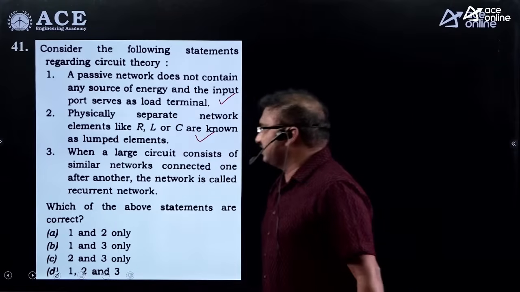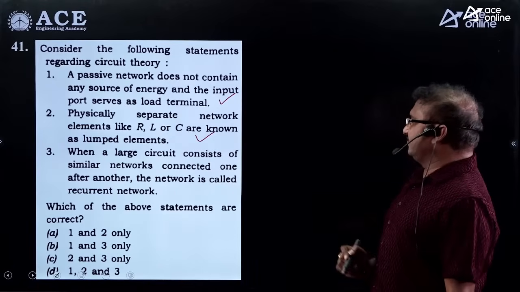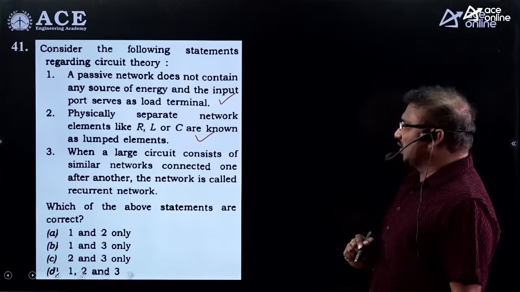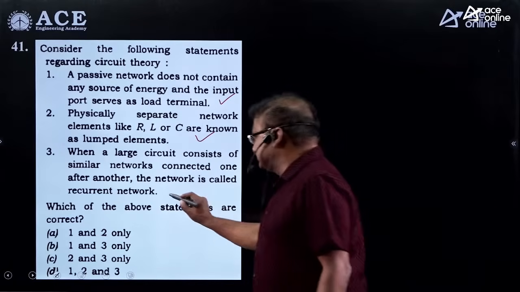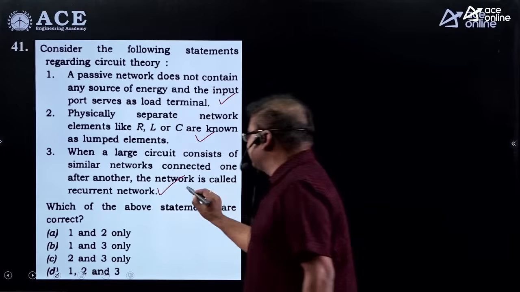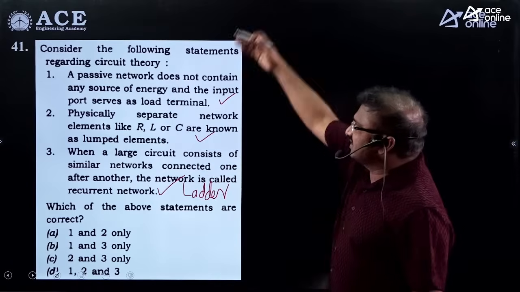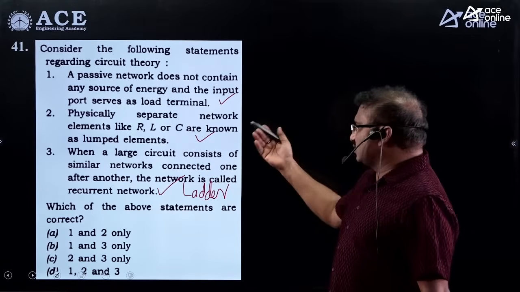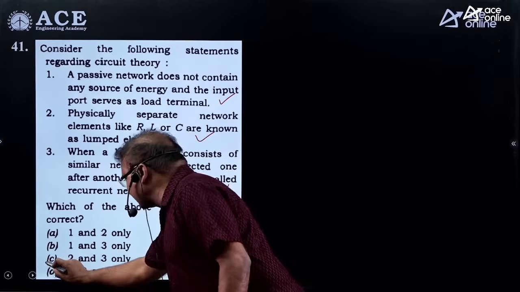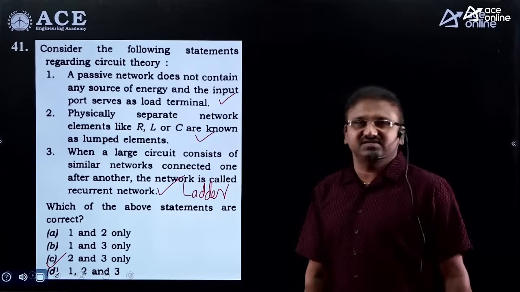Now coming to the third statement: when a large circuit consists of similar networks connected one after another, the network is called a recurrent network. Yes, this is also correct. Recurrent network, as you know, is simply a ladder network. It is a ladder network. That's why, as per the given three statements, the question is which of the above statements are correct. All three are correct here. That's why option D is the correct one.